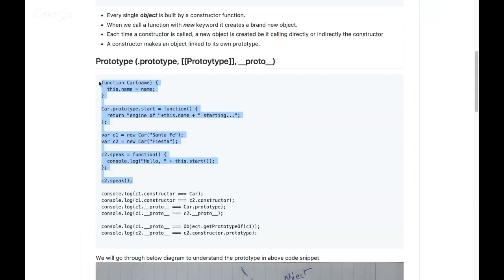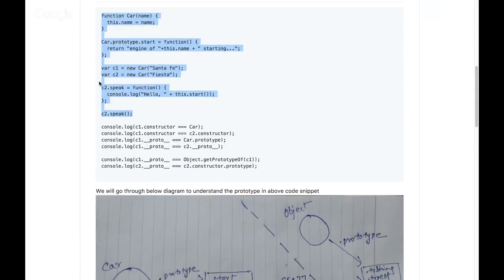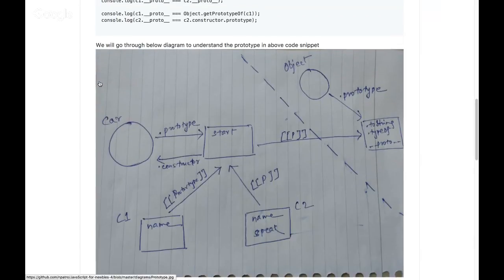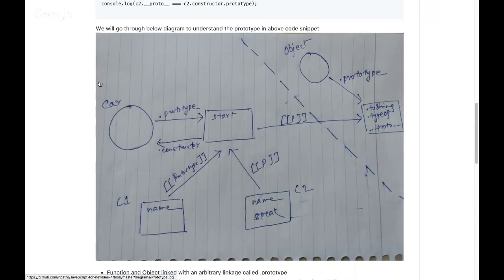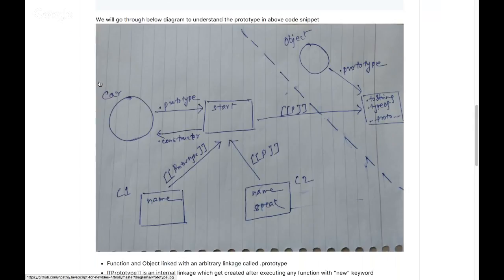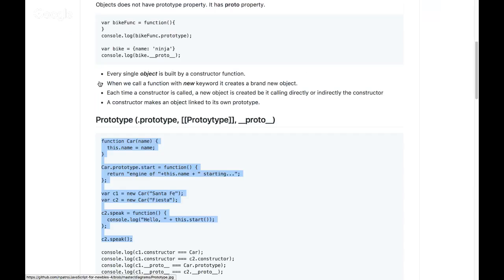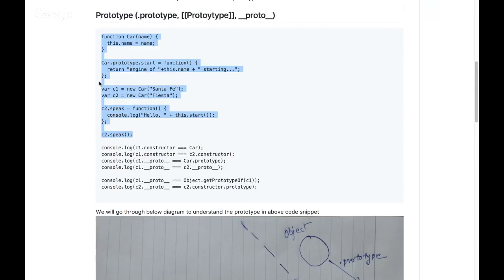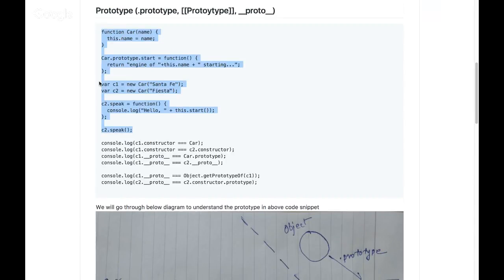To understand this more, I have tried to put in a diagram. I don't know how we can put it, so I just put it on plain paper, took a snapshot and pasted it over here, which I felt would consume lesser time. Now if you try to understand, this diagram relates to the same program we are seeing over here. I tried to put that small program in a diagrammatic way so that we can understand what's happening behind the scenes when this function gets executed.